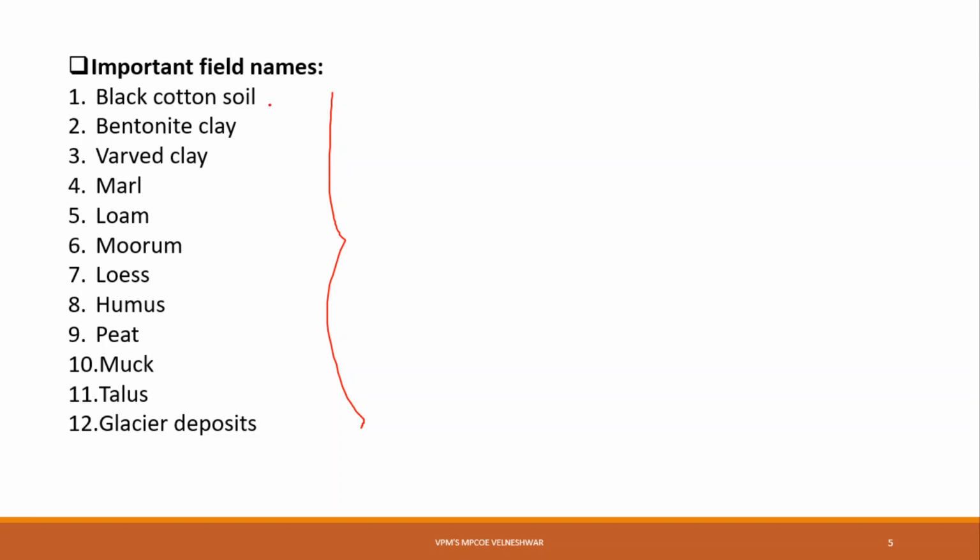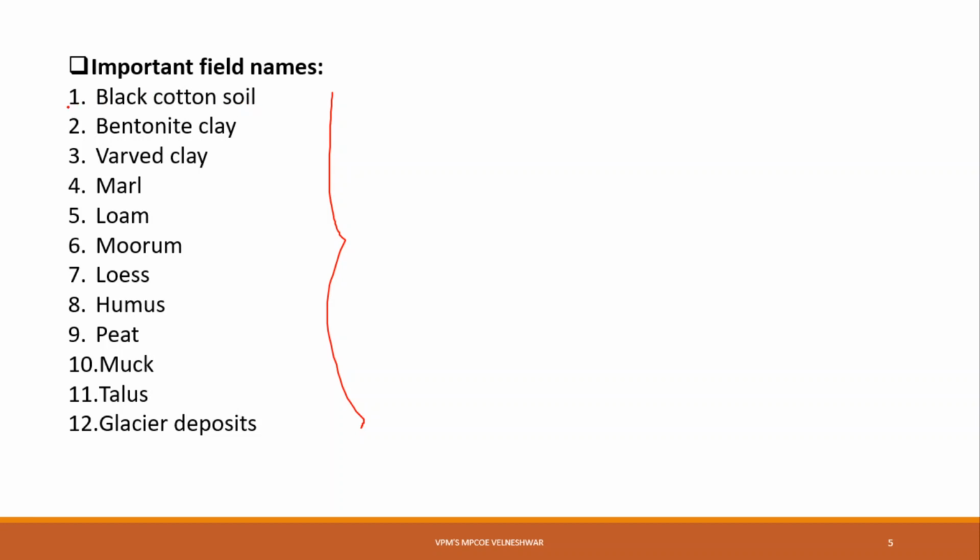It exhibits large swelling and shrinkage due to the presence of Montmorillonite clay mineral. Keep the name Montmorillonite in your mind, which is the mineral present in black cotton soil.